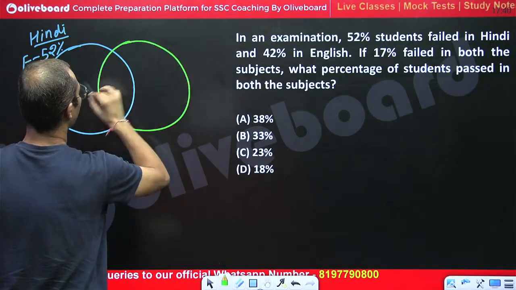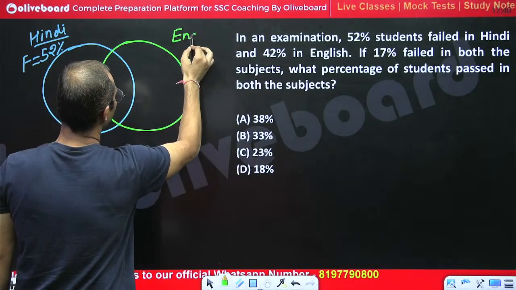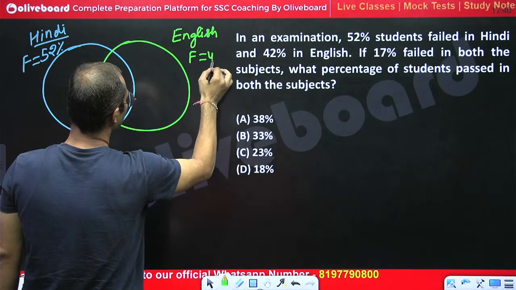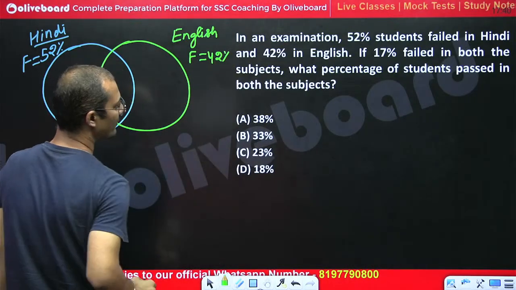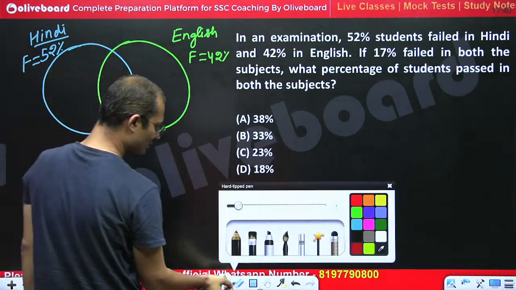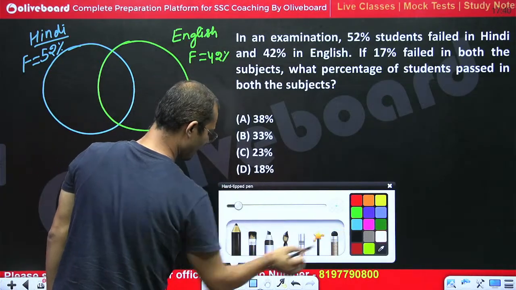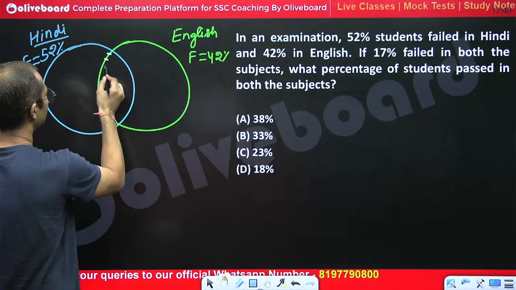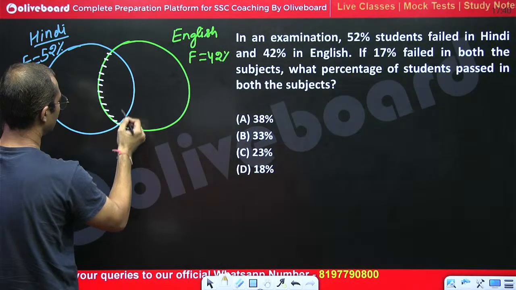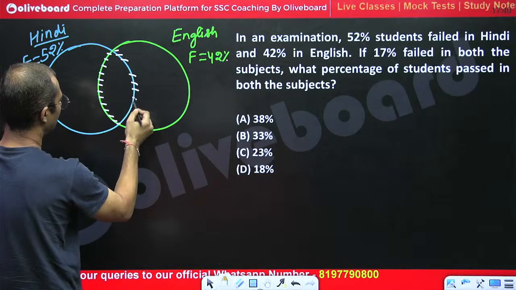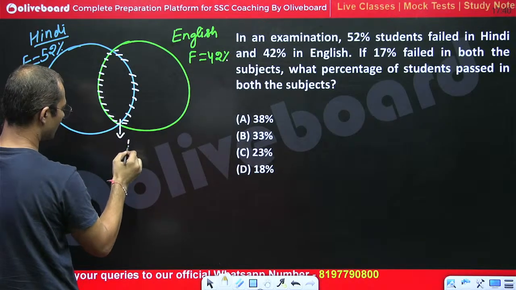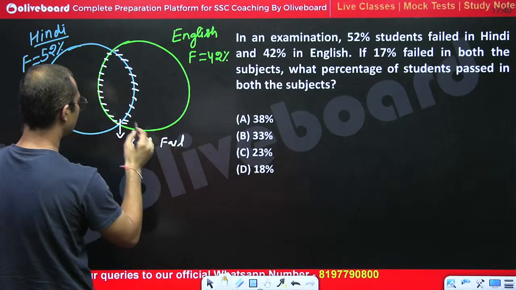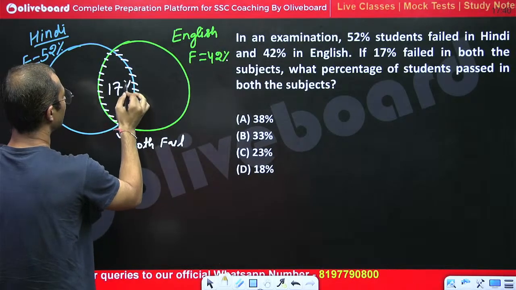So this is for English, and in English, students failed were 42%. Got the point? And 17% students failed in both. It means that this section belongs to both parts, right? So this is representing both fail. So both fail is 17%, right?